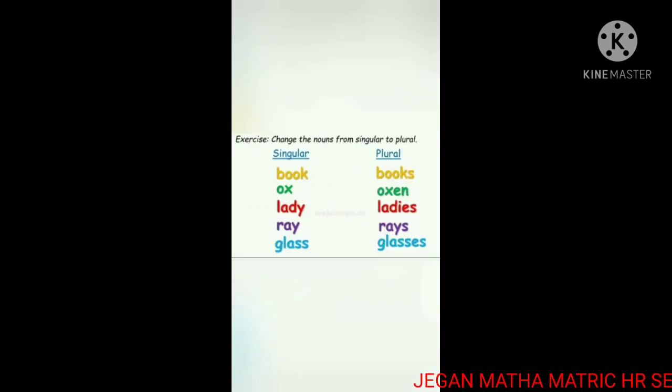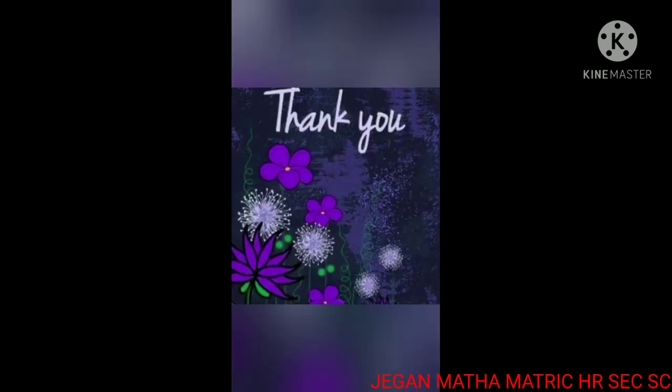Exercise. Change the nouns from singular to plural. Singular, plural. Book, books. Ox, oxen. Lady, ladies. Ray, rays. Glass, glasses.